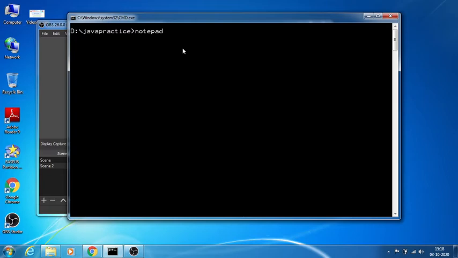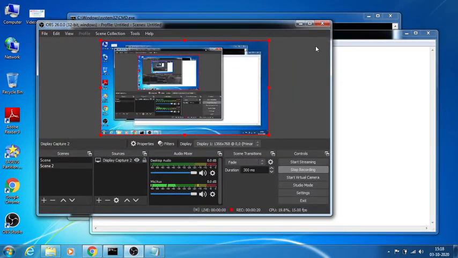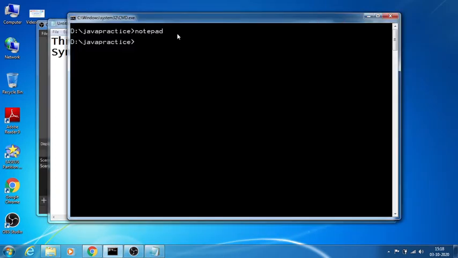Next topic is Java threads, a continuation of the earlier topic. Today we will focus on what thread priorities are and what synchronization is. Okay, so we just look into this.